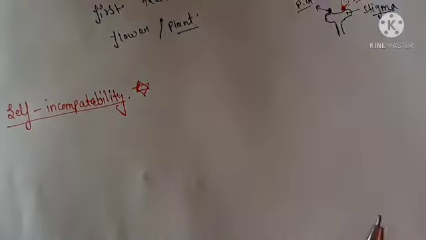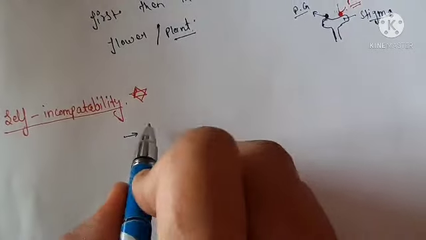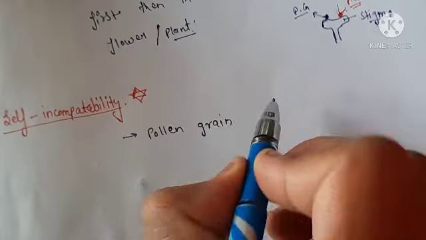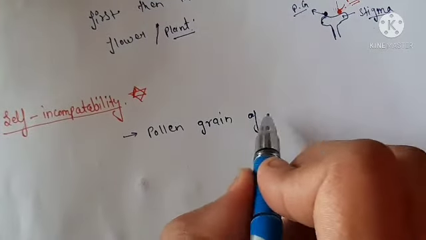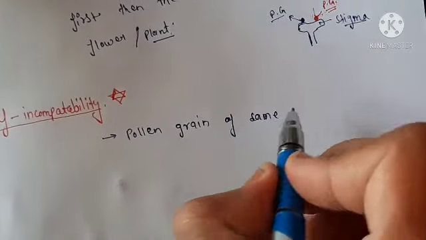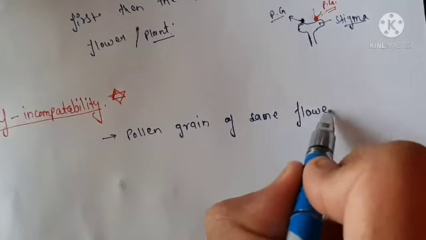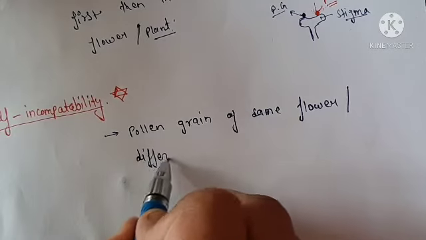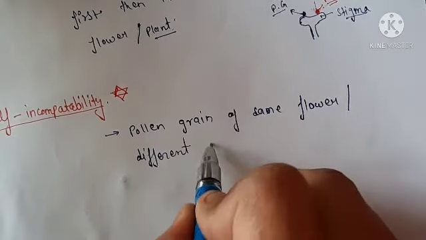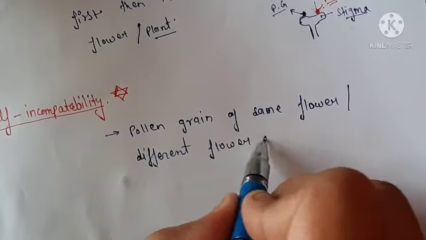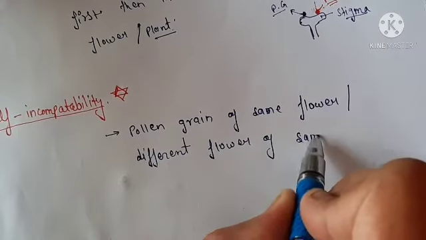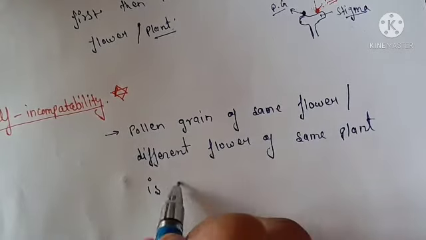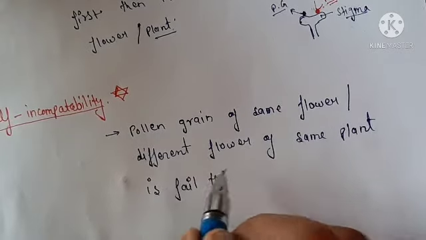Means pollen grain of the same flower or a different flower of the same plant fails to grow.